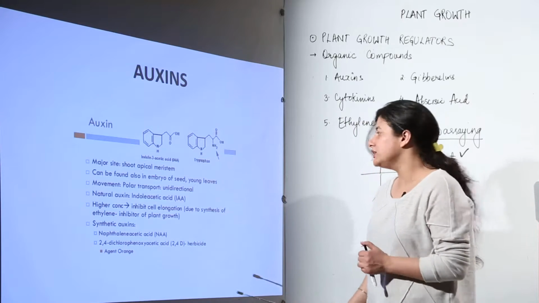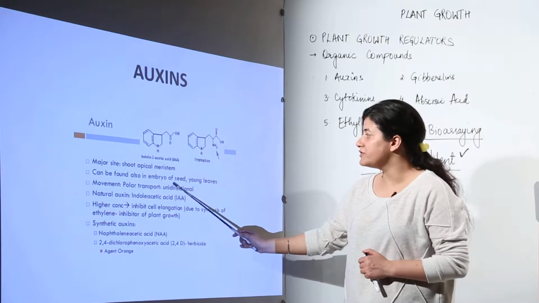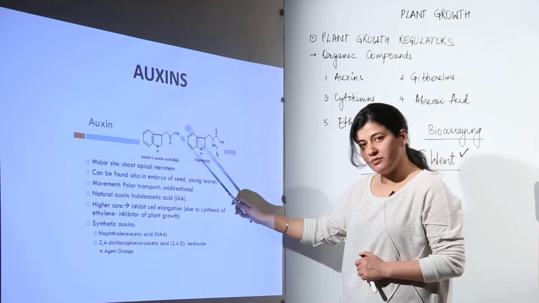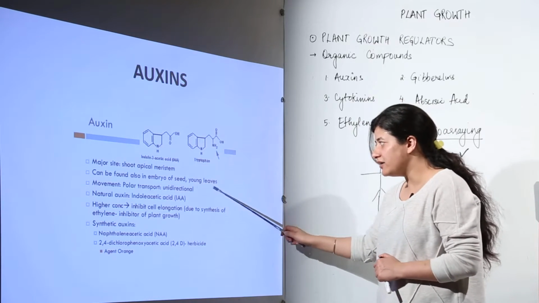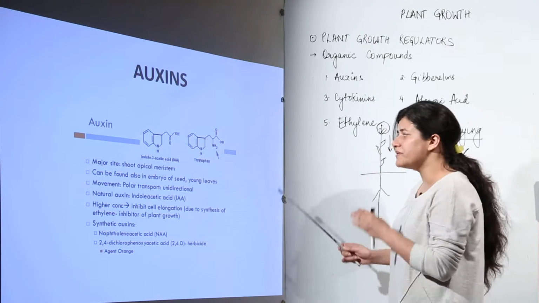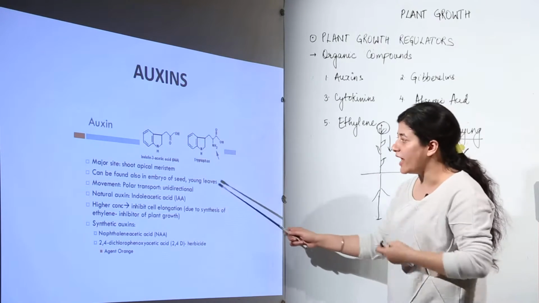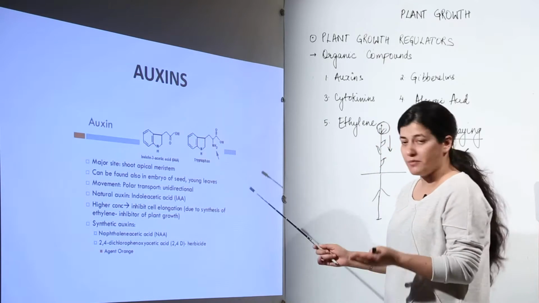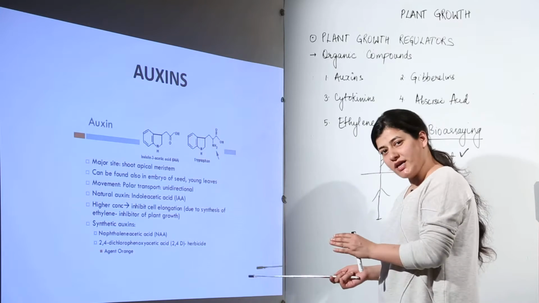Another site of finding the auxins would be the embryo of the seed and young leaves. You see, I am telling you the shoot apical meristem, the embryo of the seed and young leaves. We know that maximum growth in a plant is shown at these sites. So this particular hormone, auxins, is a group of chemical compounds, and they are termed totally as auxins.